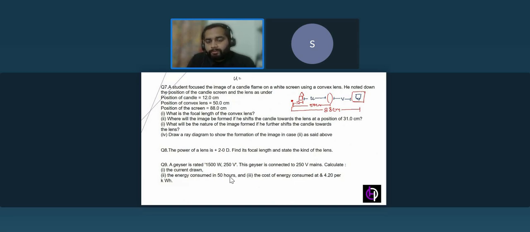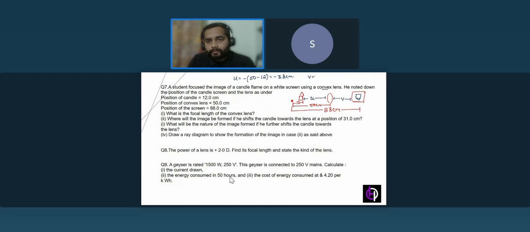From the starting point, the lens is kept at 50 centimeter. The candle is placed 12 centimeter from the starting point. So what is the distance U? U will always be negative. So you subtract 50 minus 12 and you get negative 38 centimeter. Now if we talk about V, the screen is at 88 centimeter. This is your V. So from this 88, if you subtract 50, you get V.